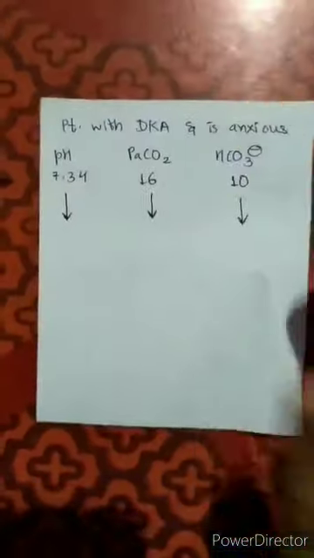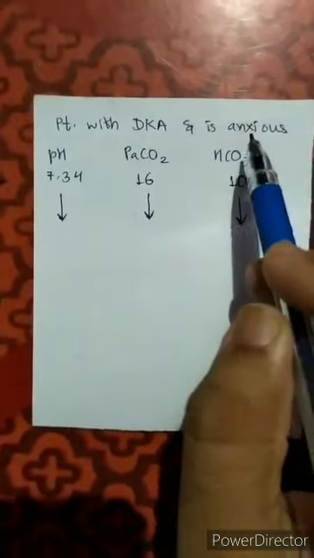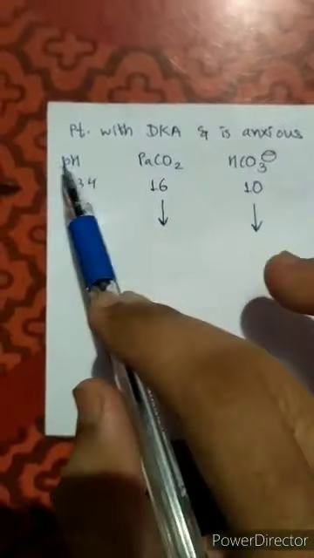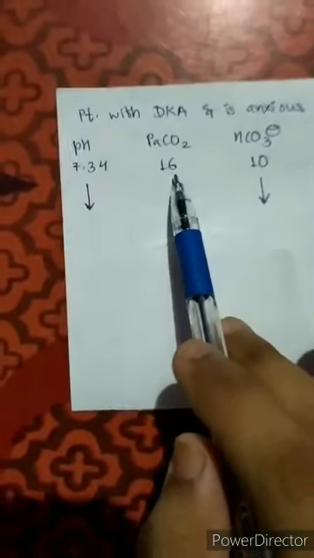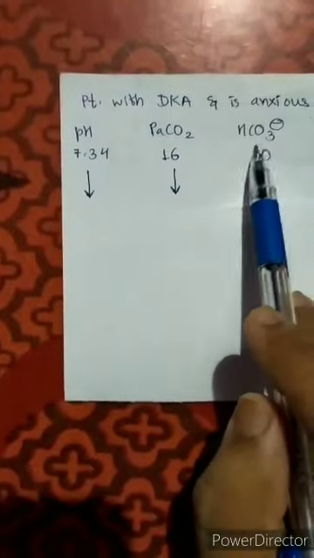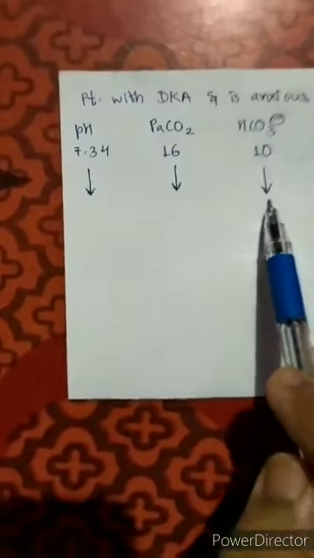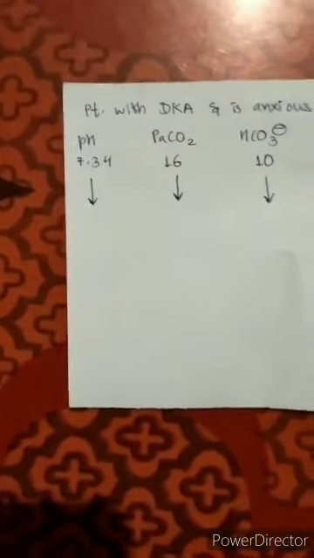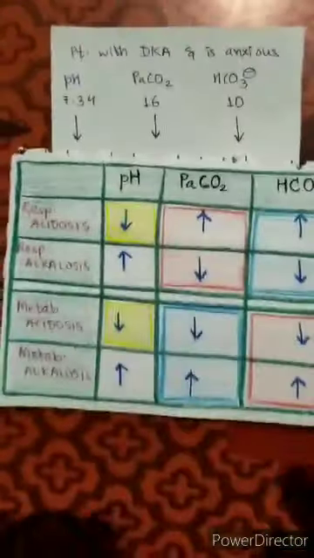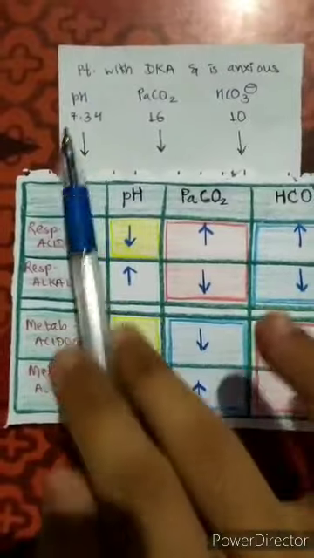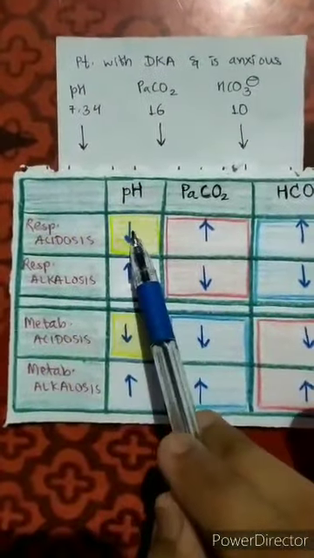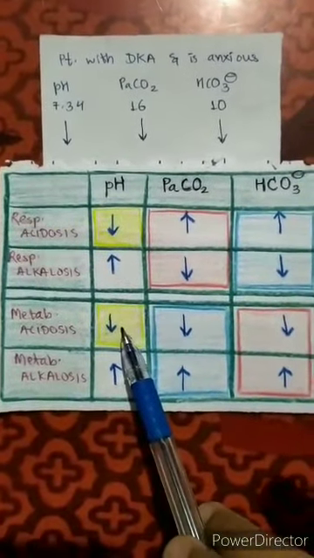There is a patient with diabetic ketoacidosis and the patient is anxious. The given pH is 7.34, which is already low, and the carbon dioxide level is 16, which is also low, and the bicarbonate level is 10, which is also low. So according to this table, we already know that if there is a fall, then it is acidosis. It can be respiratory or it can be metabolic acidosis.